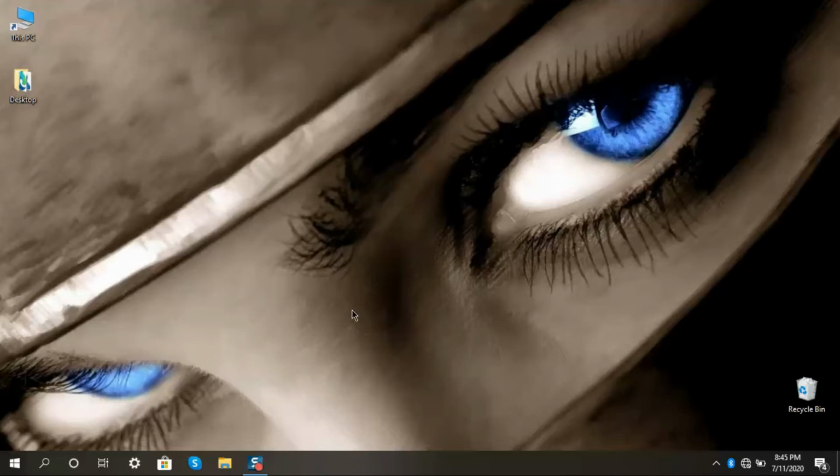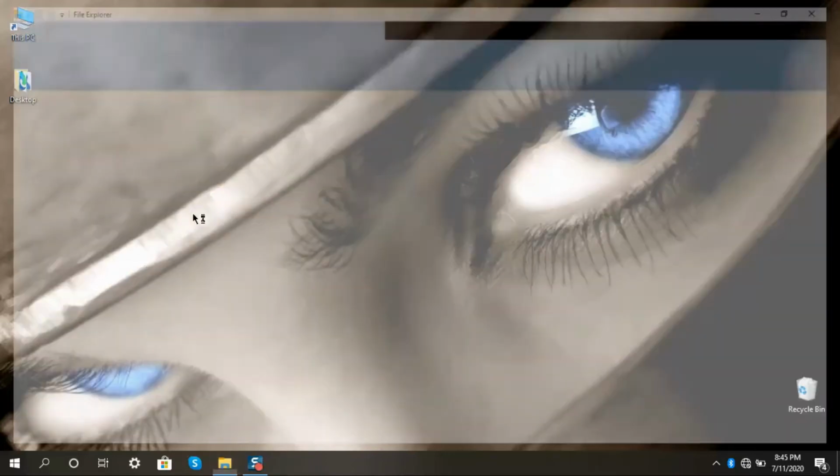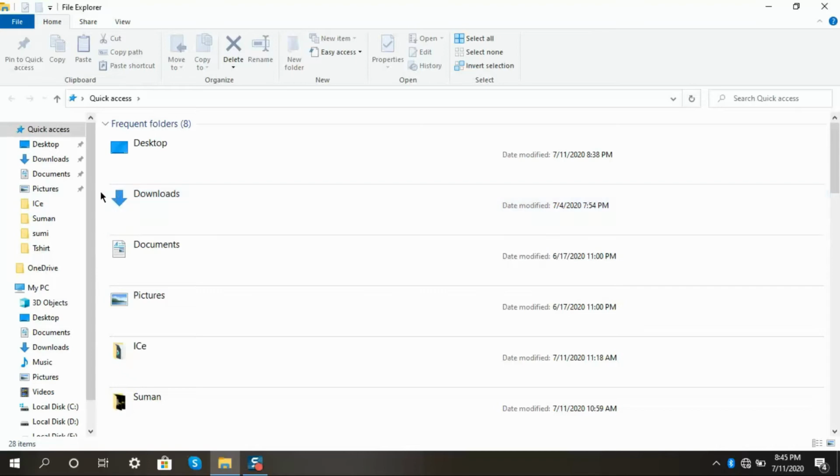I'll show you how to get the on-screen keyboard, where you can type your message and then happily send it out to your client, or you can type emails. So you need to run the on-screen keyboard. We'll go to our folder section, and once you go there, you need to go to your My PC.